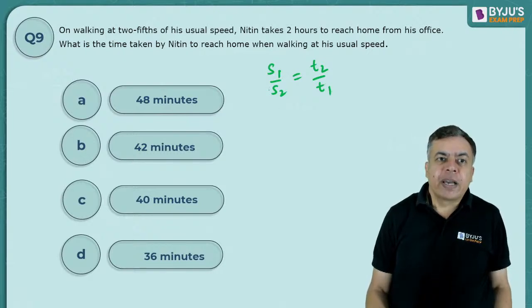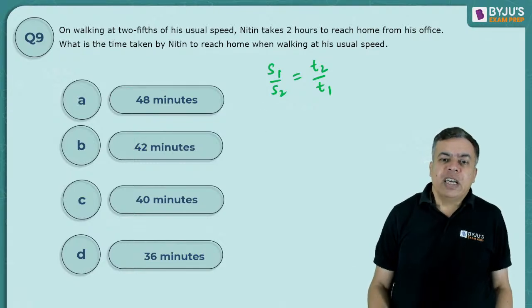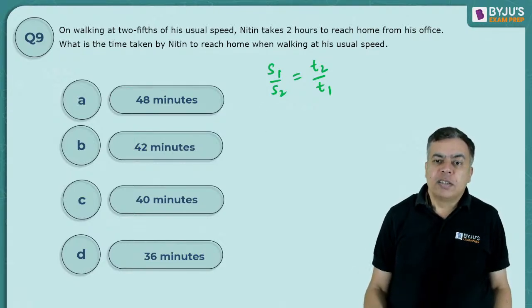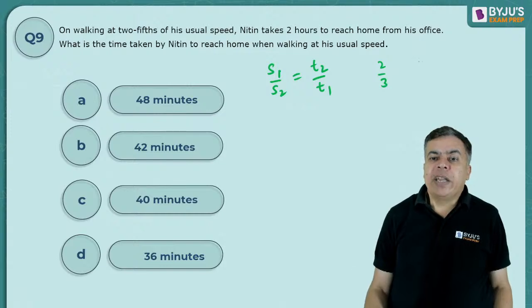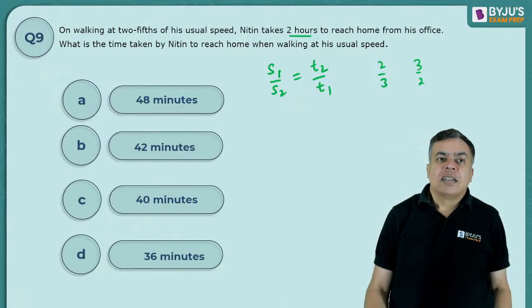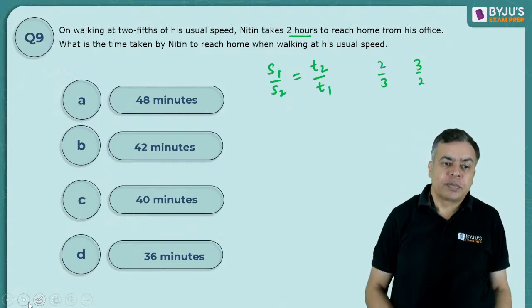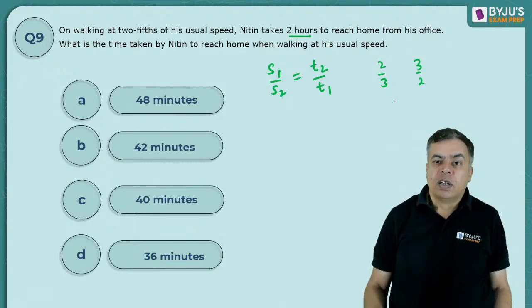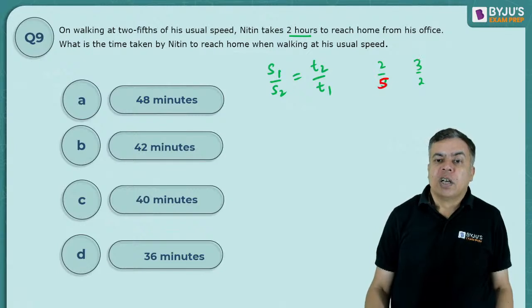If speed becomes 2/3, the time taken should become 3/2. That means instead of 2 hours, if 2/5, okay, sorry, it is 2/5. So time taken should become 5/2. So 5/2 of 2 will be 5 hours.